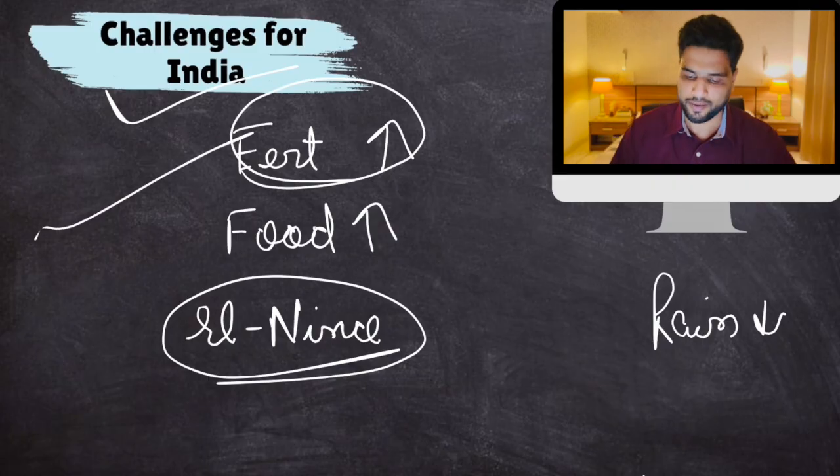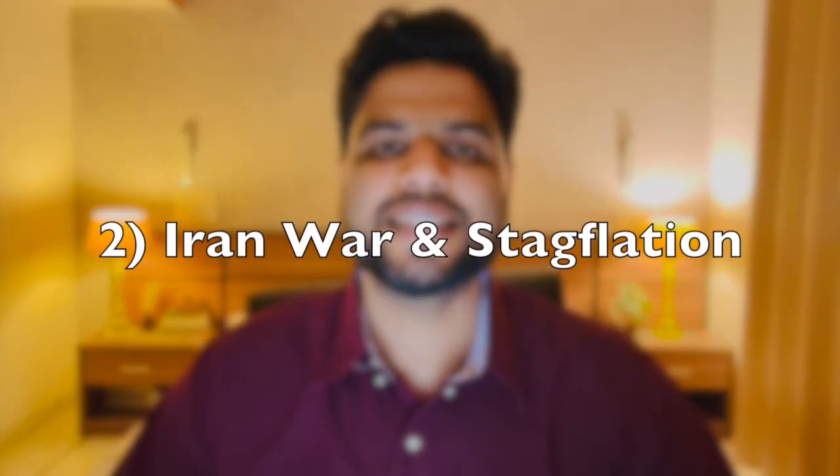So this is happening. Okay, so this is the current situation. Indian food sector might face some problems this year. It's not a good year for that. Okay, all right then. Now let's move on to the next news item, and that is Iran war and stagflation.